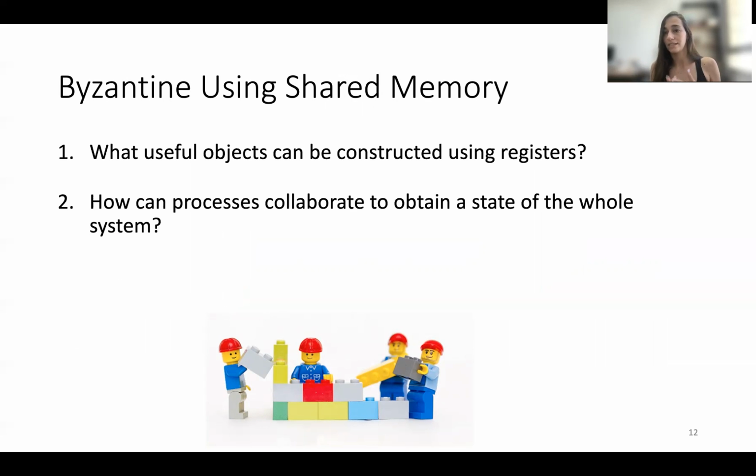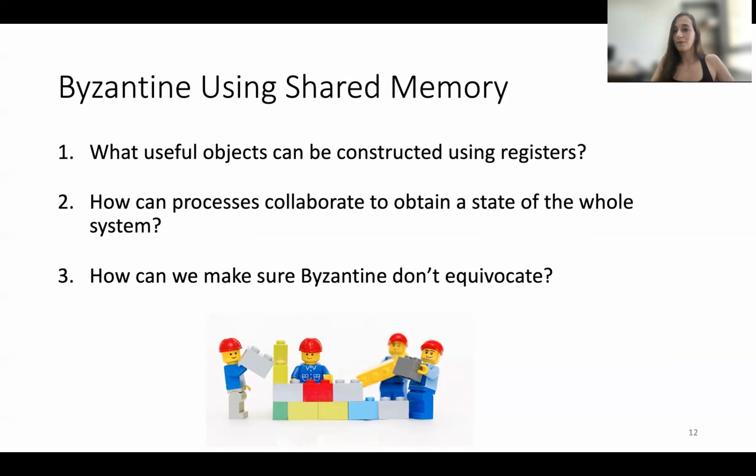So this relates both to snapshot and asset transfer, right? If I want to know the balance of different accounts, not only my account. And even if I'm talking about my account, how do I know if someone did a transfer or not, if he just deleted it? We'll see such examples in the following slides. And how can we make sure that Byzantine processes don't equivocate if they can do whatever they want with their register?